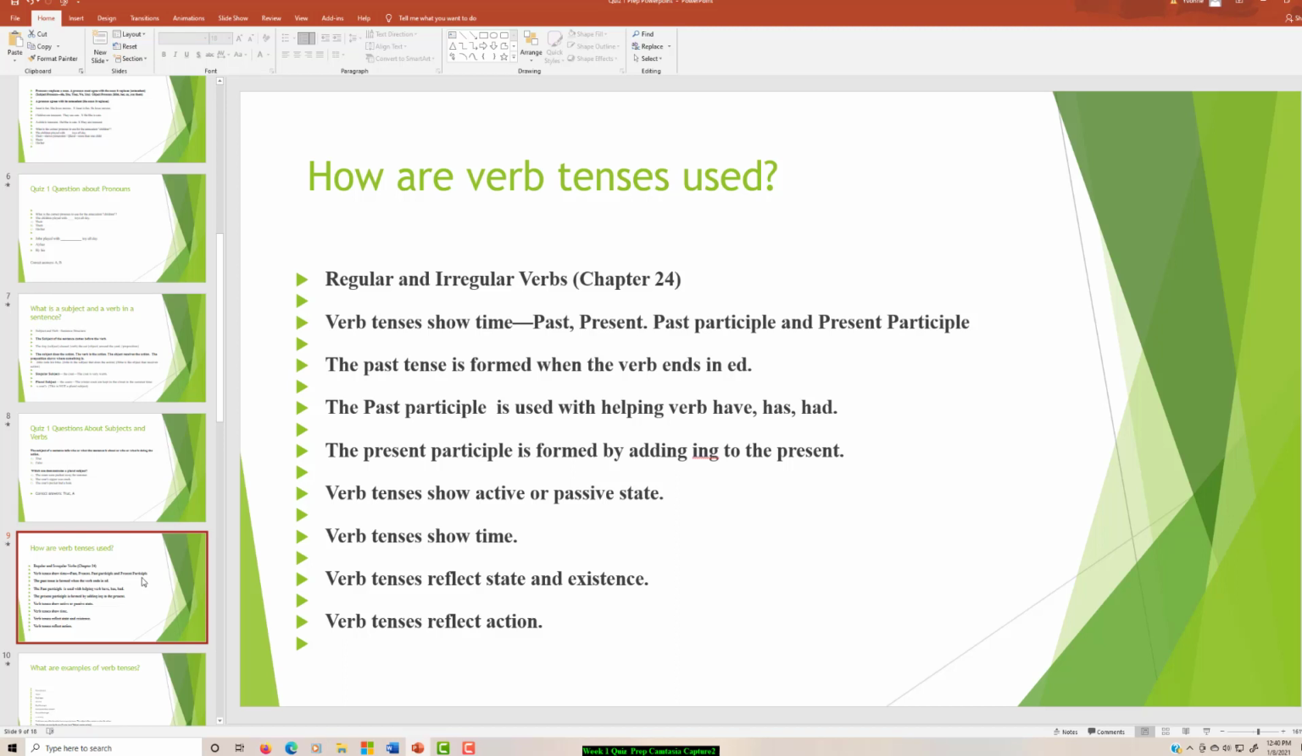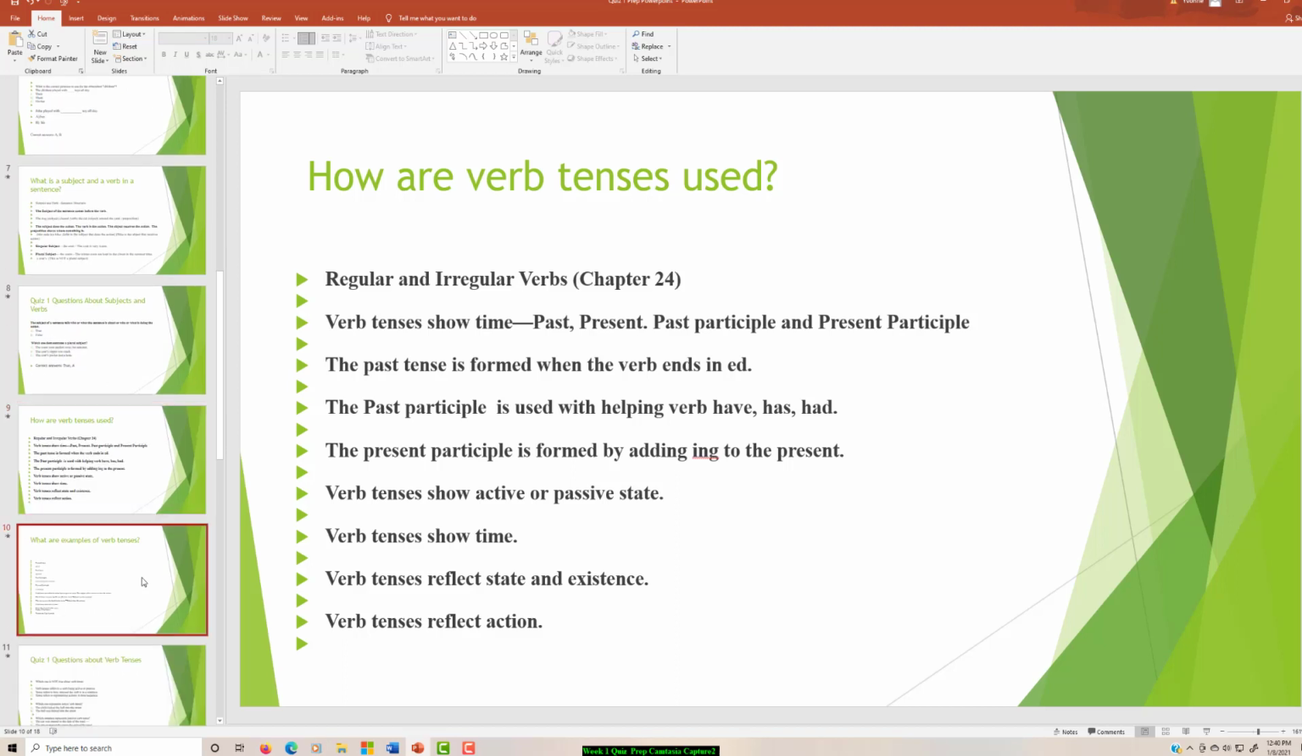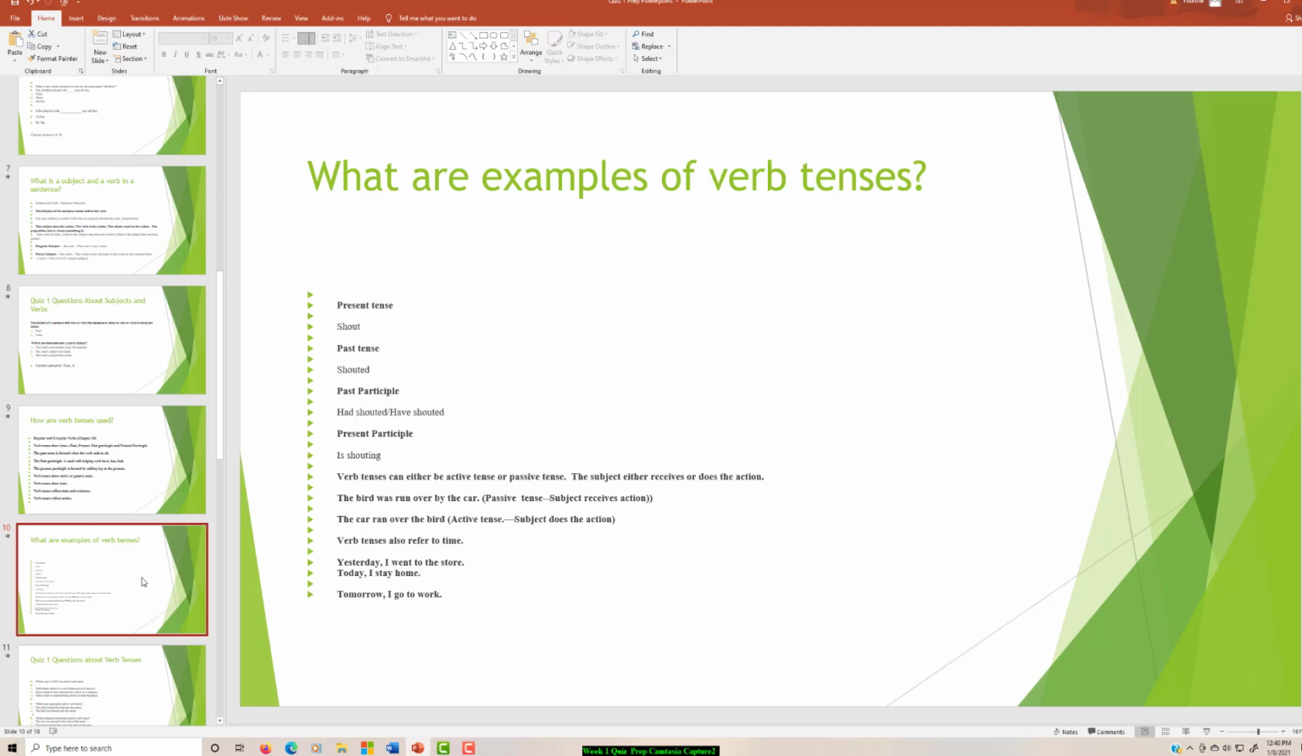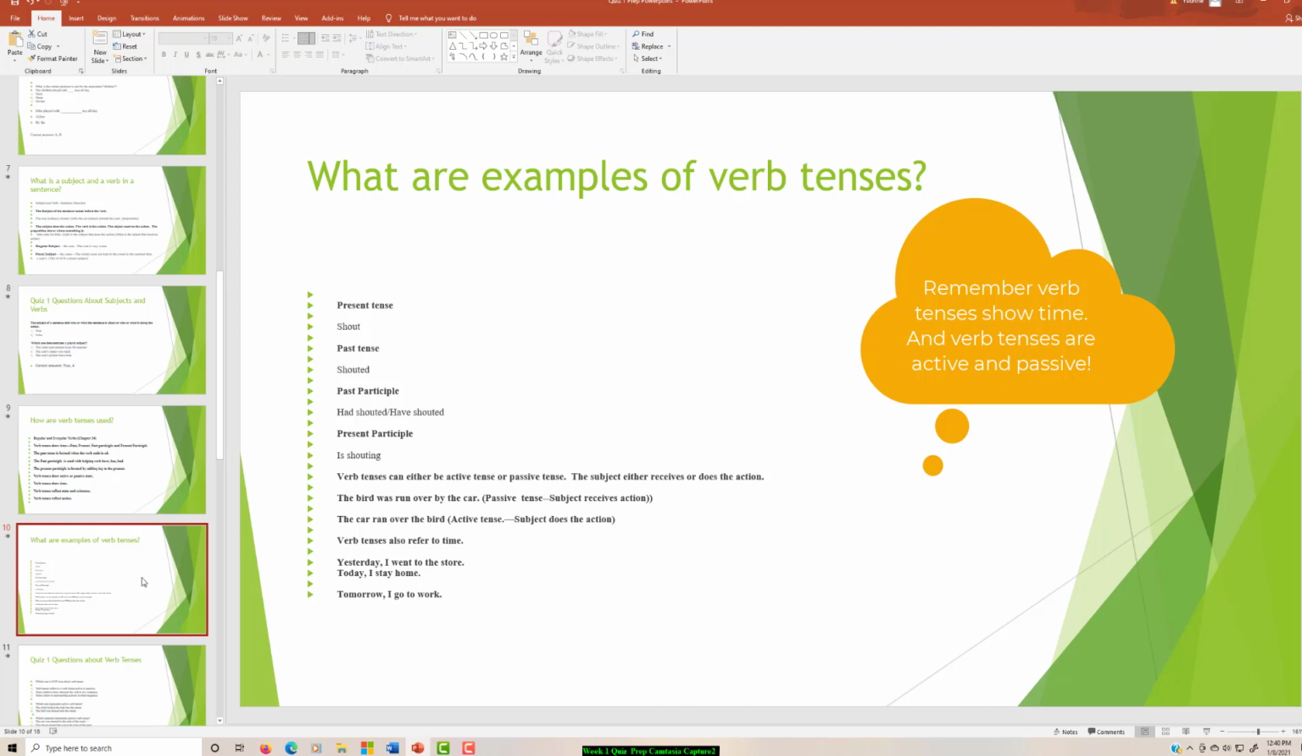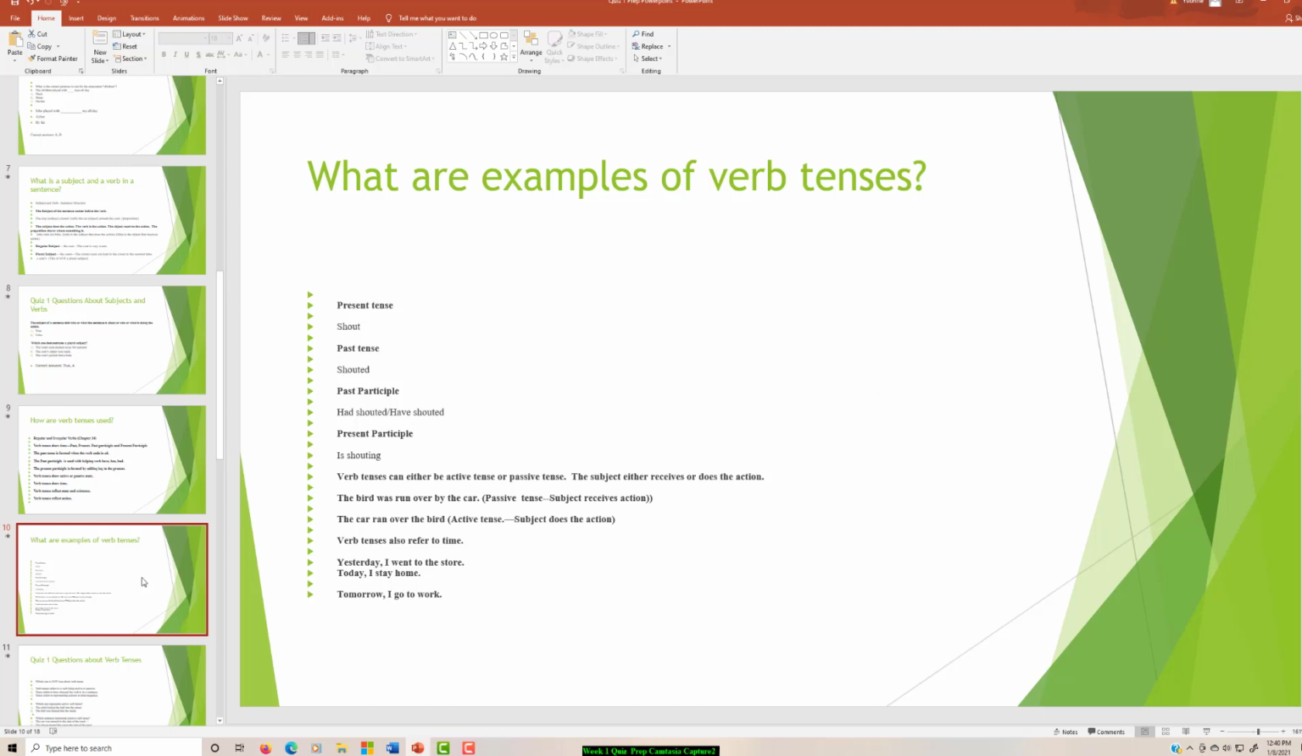Verb tenses show active or passive state. Verb tenses show action. And so present tense would be he shouts. Past tense, they shouted. And then active voice, the bird was run over. Passive voice, the bird was run over by the car. It's passive voice because the subject receives the action of being run over by the car.